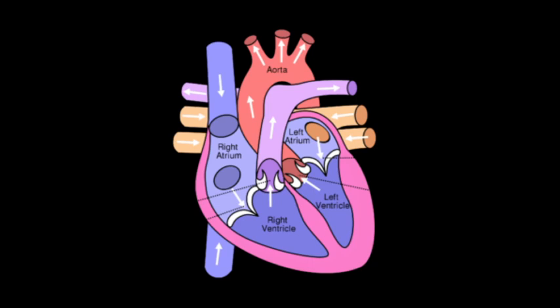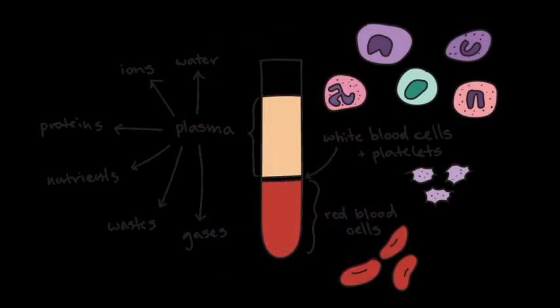Good morning, students. Today we will revise the transportation of blood. Okay. So transportation of blood is done in the human heart. This is the structure of the human heart, and this is the structure of blood.